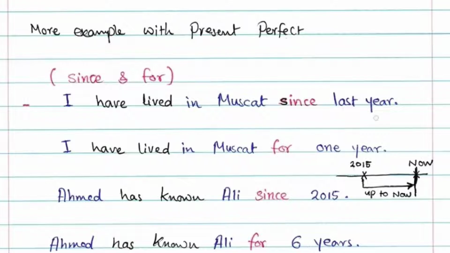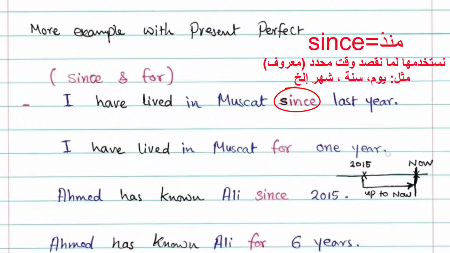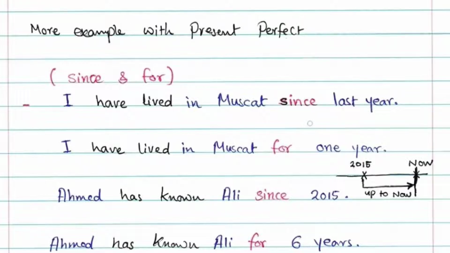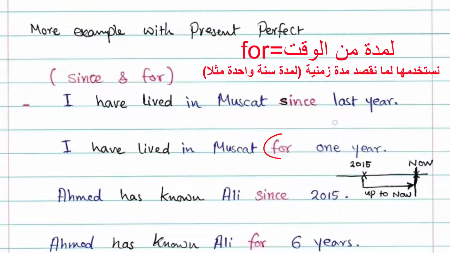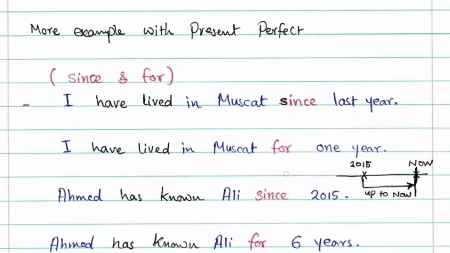Both sentences convey the same meaning, but we have since in the first sentence because we are talking about a particular or specific time, like last year or last month, or since 2019, since 2020. Since means "منذ" in Arabic, a specific time, whether a day, a year, or a month. However, we use for to indicate a period of time, the length or period of time of the event, meaning "لمدة من الوقت".